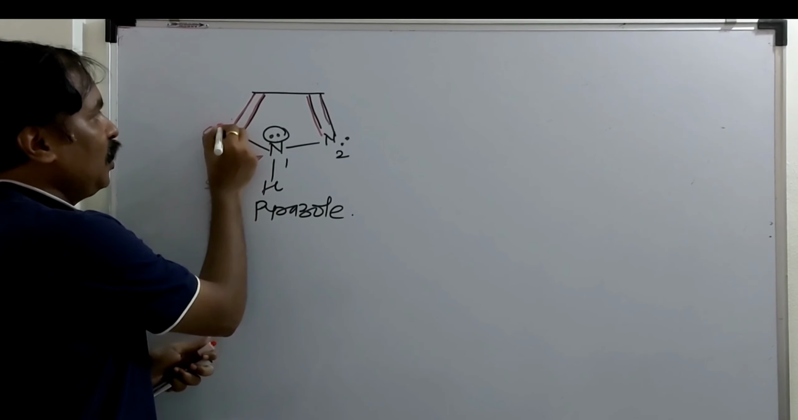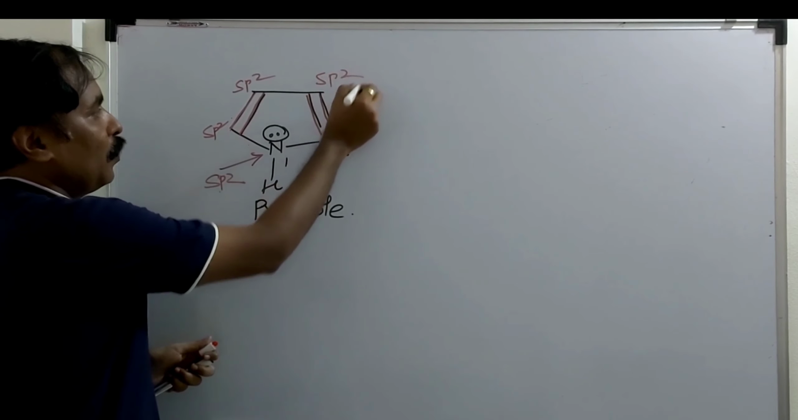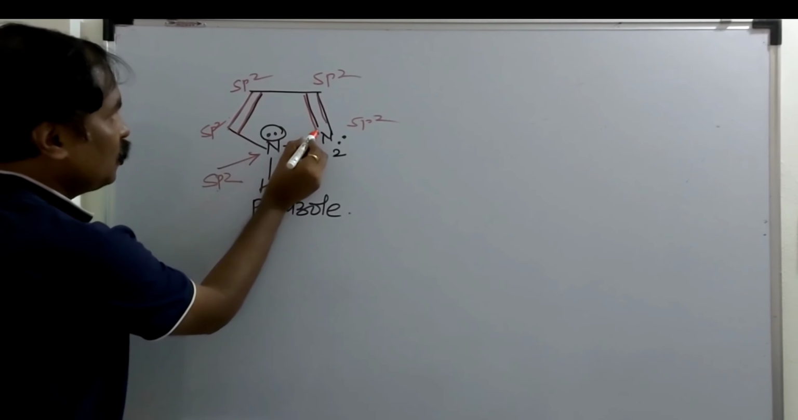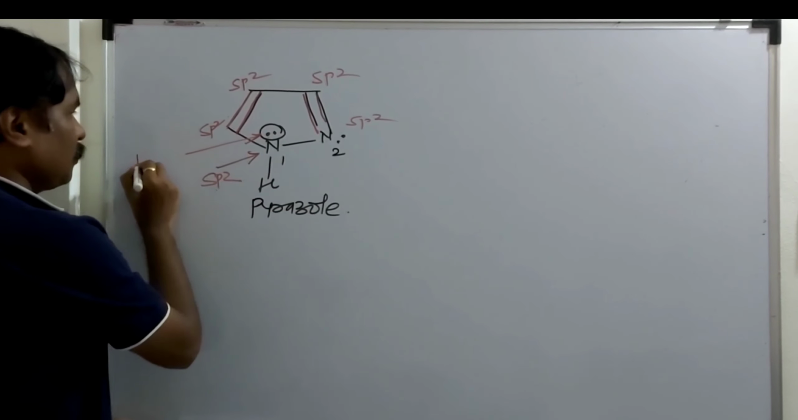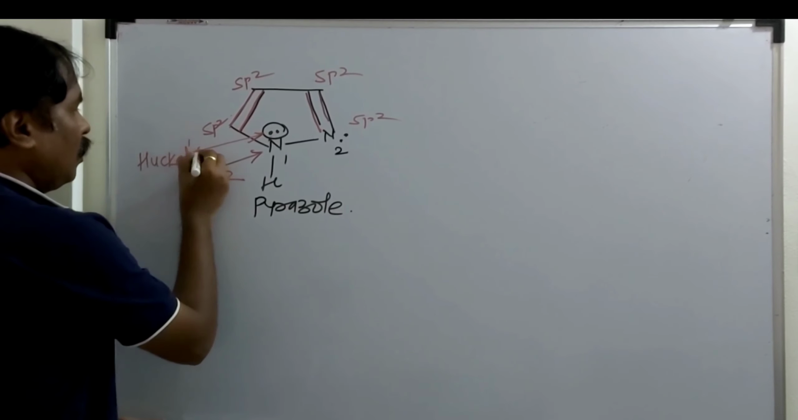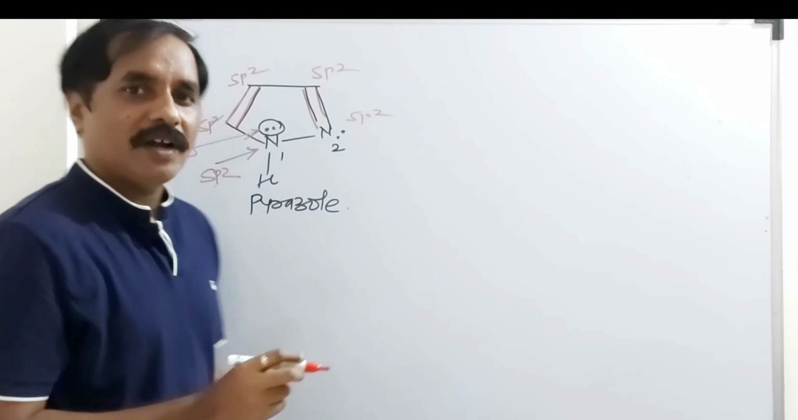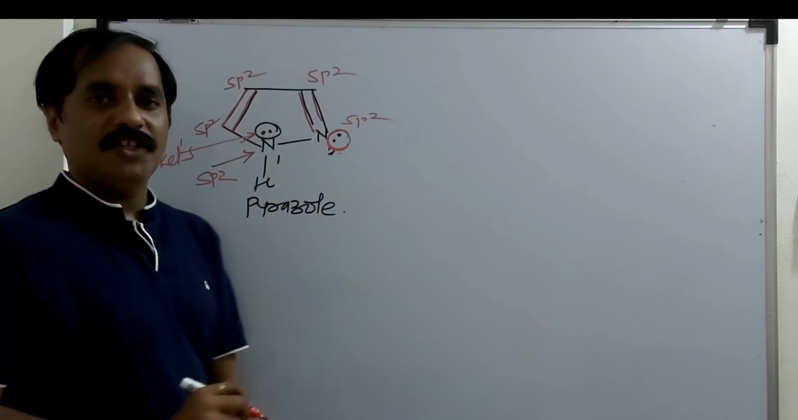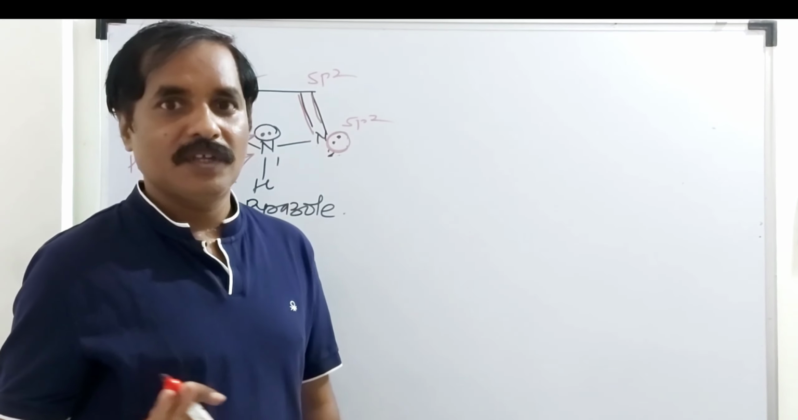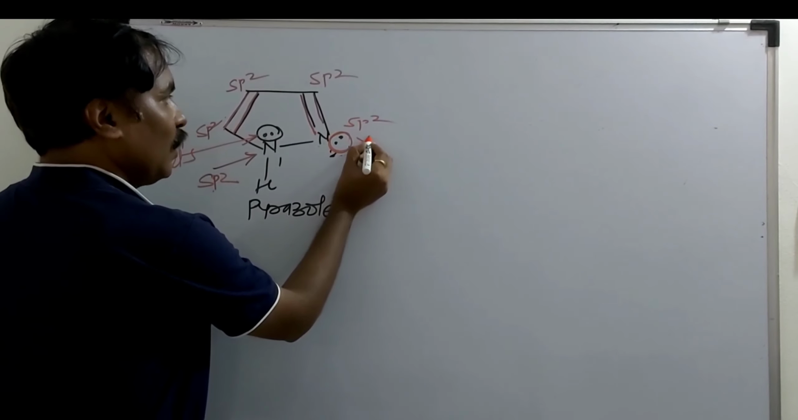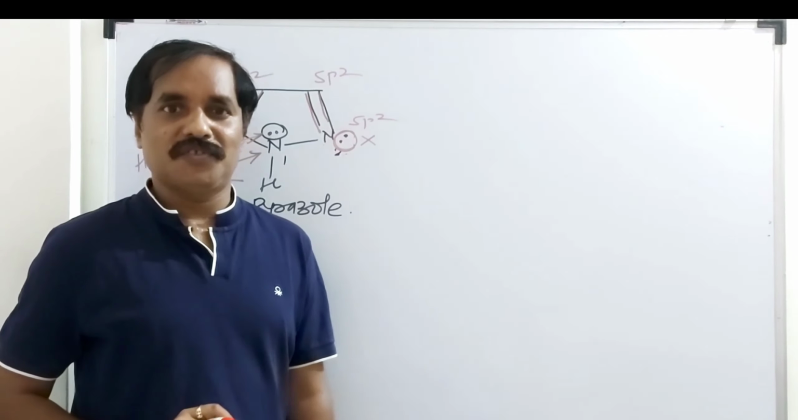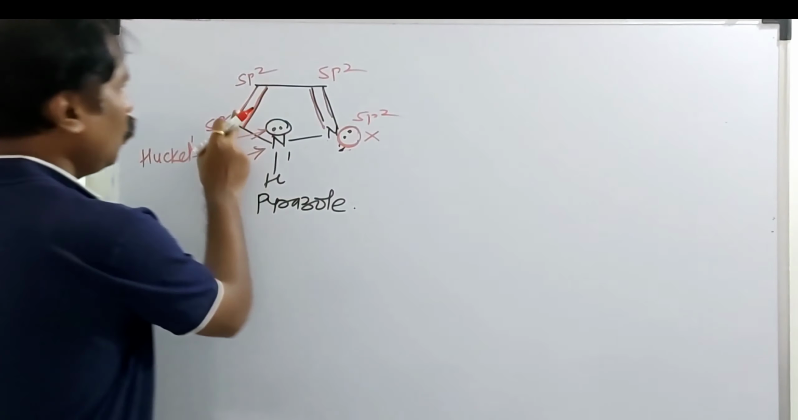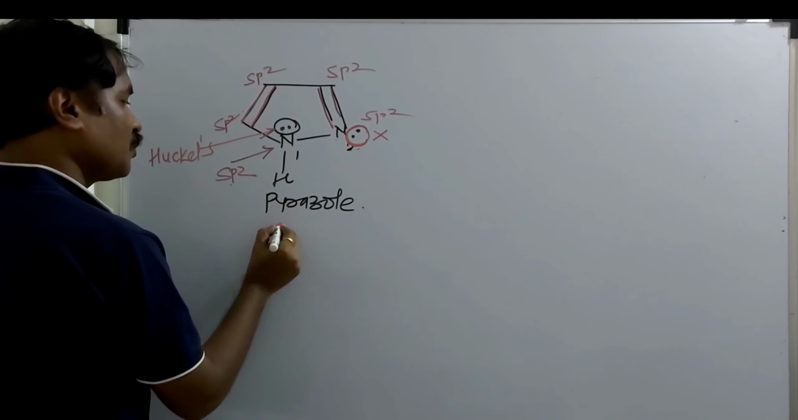The hybridization of carbon is sp2. Here it is sp2, sp2, sp2. And this lone pair of electrons is present in conjugation, and these two electrons are Huckel's electrons. But remember, on the second nitrogen, whatever lone pair is present, this lone pair is not present in conjugation. So don't consider these two electrons in the calculation of Huckel's electrons. So the total number of pi electrons and Huckel's electrons is 2 plus 2, 4, and these 2, 6.